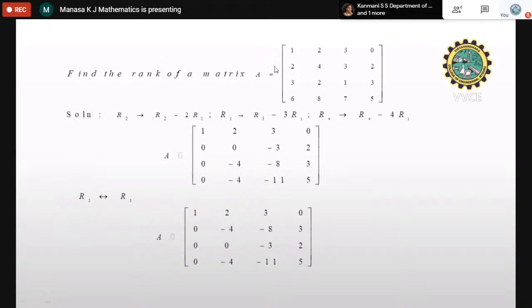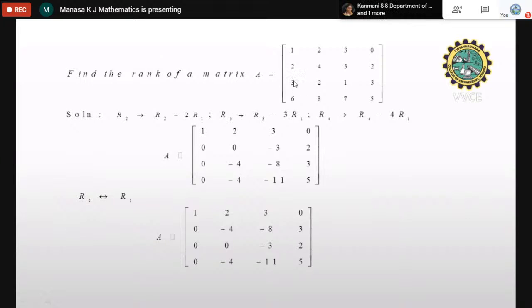So here is the condition. This is R2, row 2. R2 is nothing but you multiply 2 here and subtract. So it is R2 minus 2 times R1. Multiply 2 here and just subtract. You can do 2R1 minus R2 or R2 minus 2R1. Anyway, I want 0 here. Similarly, don't waste time. Do all 3 operations at a time.